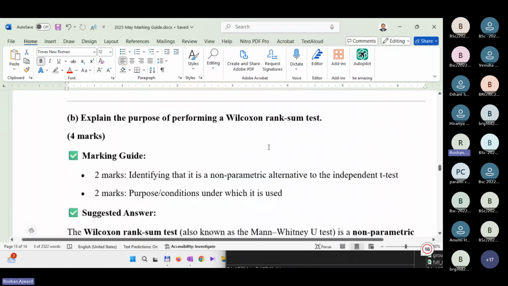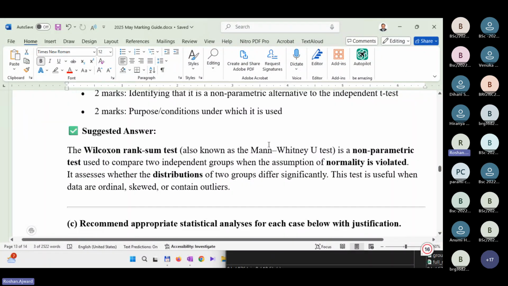Then explain the purpose of the Wilcoxon rank sum test. The Wilcoxon rank sum test, also known as the Mann-Whitney test, is a non-parametric test used to compare 2 independent groups when the assumption of normality is not met, when things are abnormal. It assesses whether the distributions of 2 groups differ significantly. This test is useful when data is ordinal, skewed, or contains outliers.